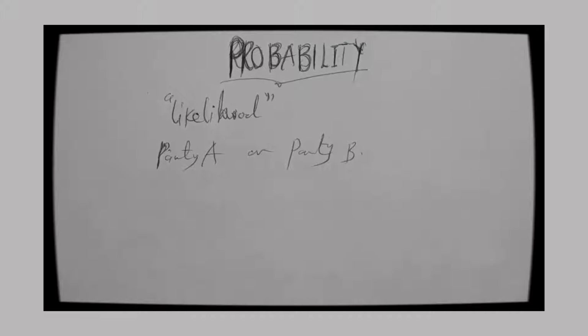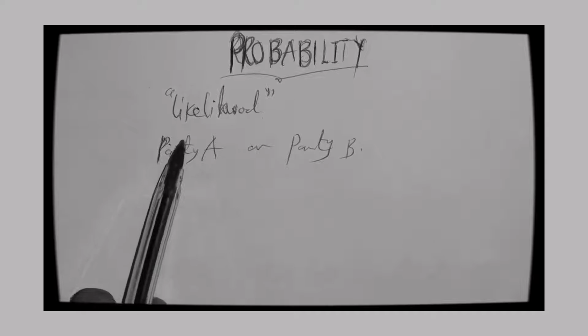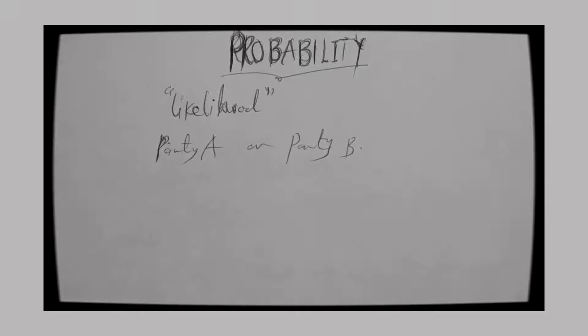So the probability that A will win or lose is not certain. It is based on the number of votes that you will be accruing at the end of the day. So that is probability.